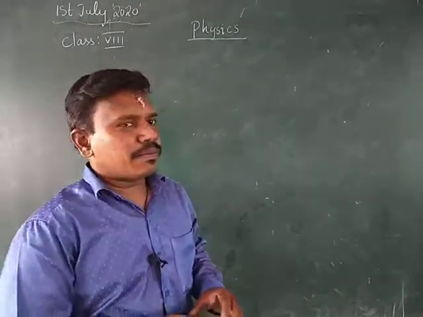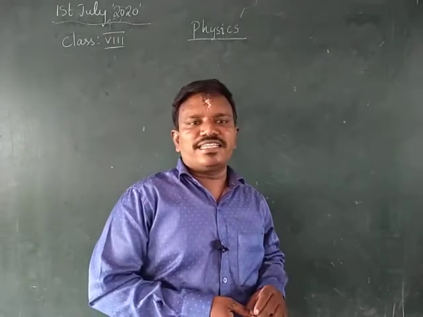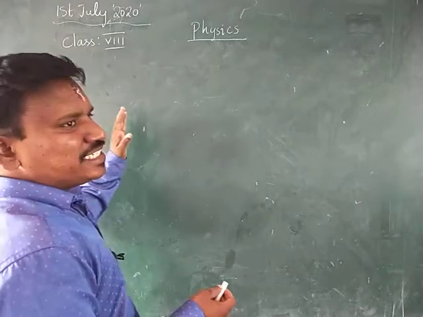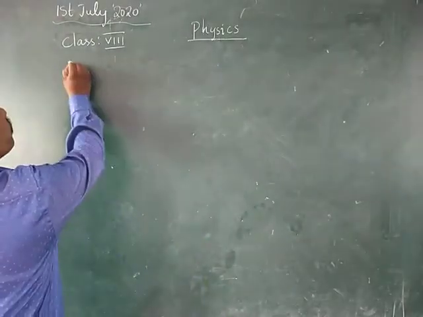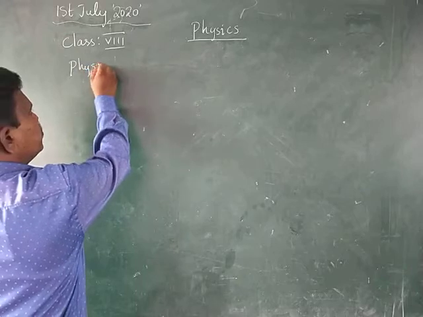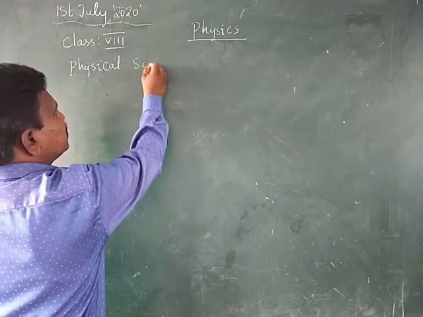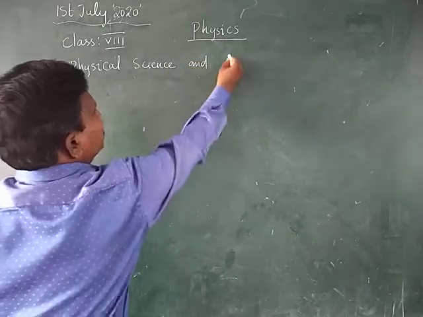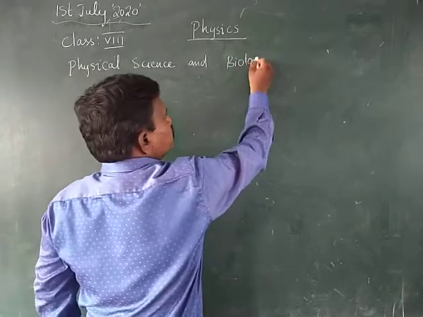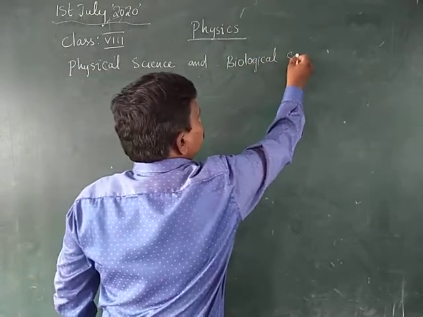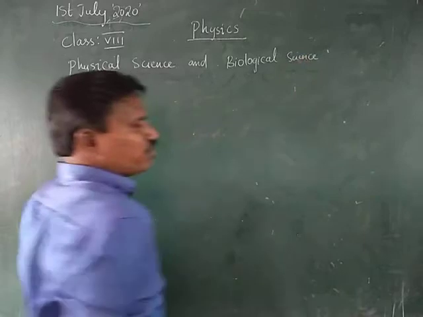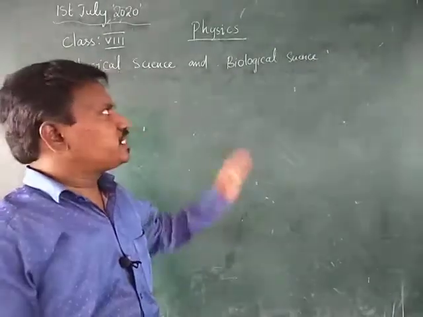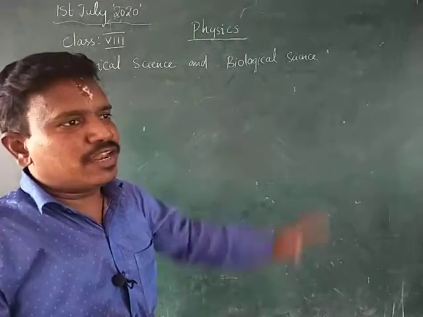But from this 8th class, the total science is divided into two types: physical science and biological science. Physical science and biological science.